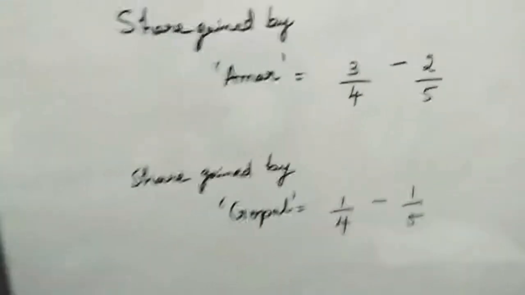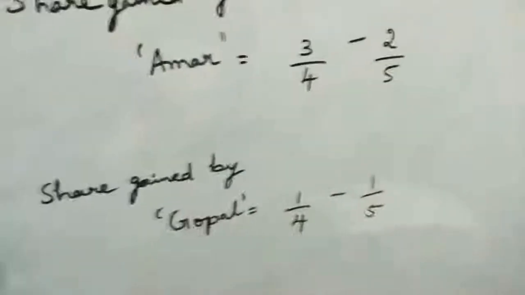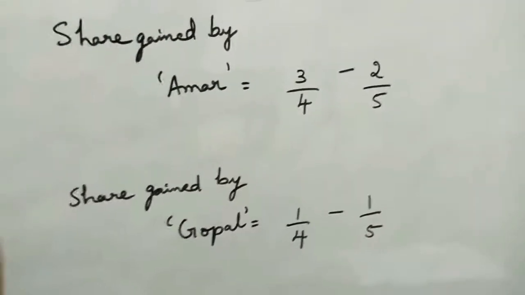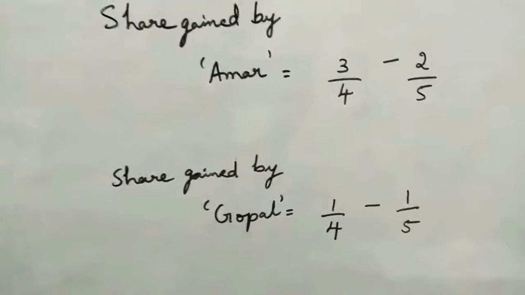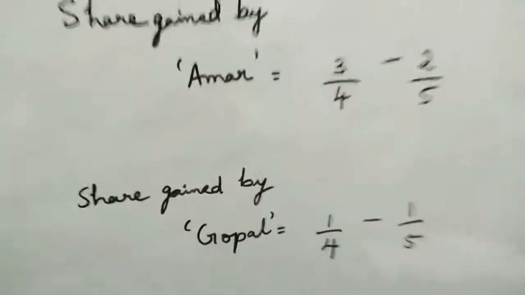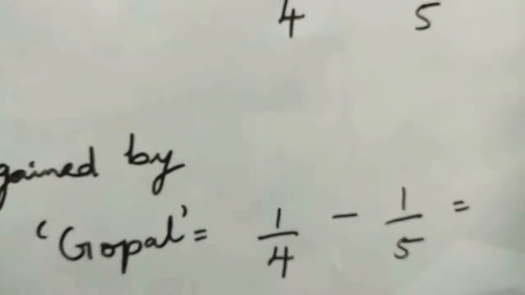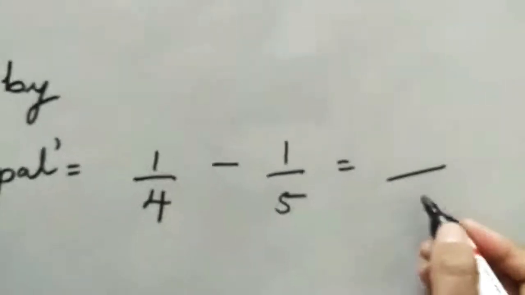Now just observe, are the denominators equal here? They are different, 4 and 5. Do 4 and 5 go in the same table? No. So 5 fours are 20. What are we going to do? Find the LCM. I get 20 as the LCM.